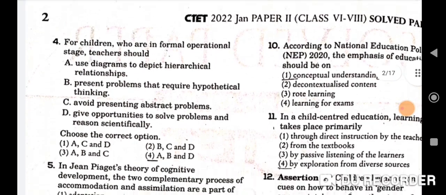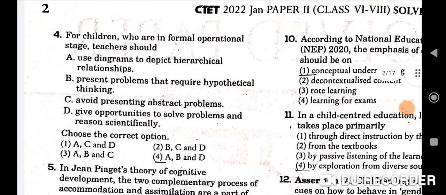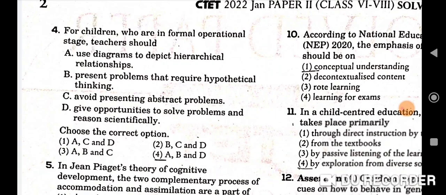Next question, question number 4. For children who are in formal operational stage, teachers should. A. Use diagrams to depict hierarchical relationships. B. Present problems that require hypothetical thinking. C. Avoid presenting abstract problems. And D. Give opportunities to solve problems and reason scientifically.